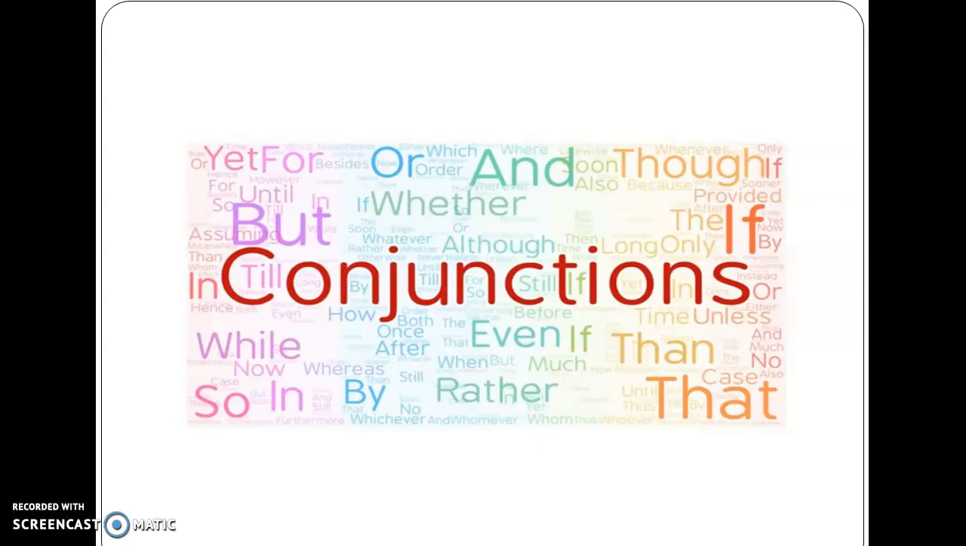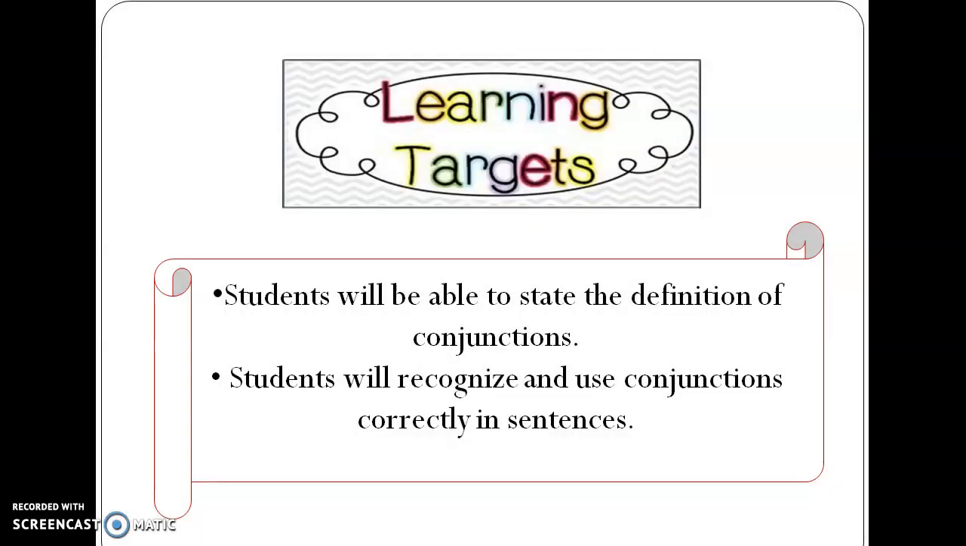Before starting the lecture, let's have some set targets which we will achieve at the end of this lesson. So these are our learning targets. Our first and foremost learning target is that we will be able to define what conjunctions are, and number 2 is that we will be able to use them in our sentences correctly. So let's begin with the lecture.